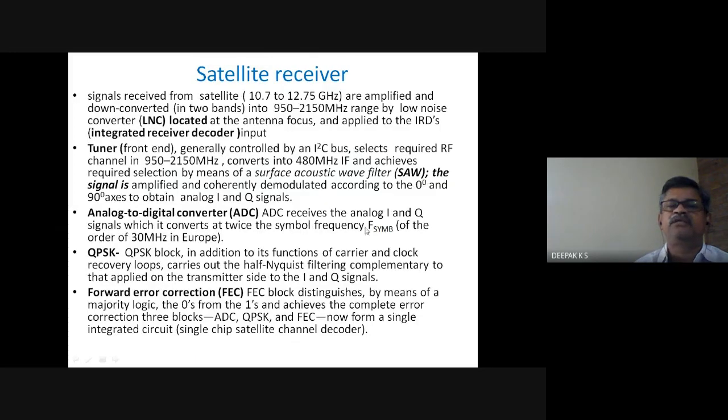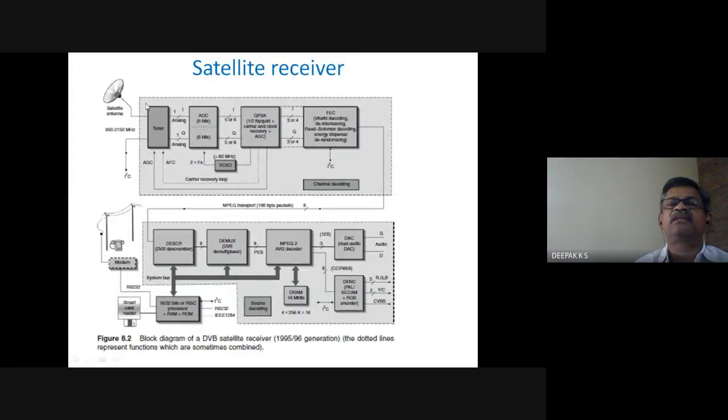The analog to digital converter receives the analog I and Q signals and converts them. Then the QPSK demodulator, in addition to the function of carrier and clock recovery, carries out sampling, and the forward error correction block decodes. So all these functions are carried out. It is a bit involved. Viterbi decoding, all these things are there. We should know that all these things can be in a chip.